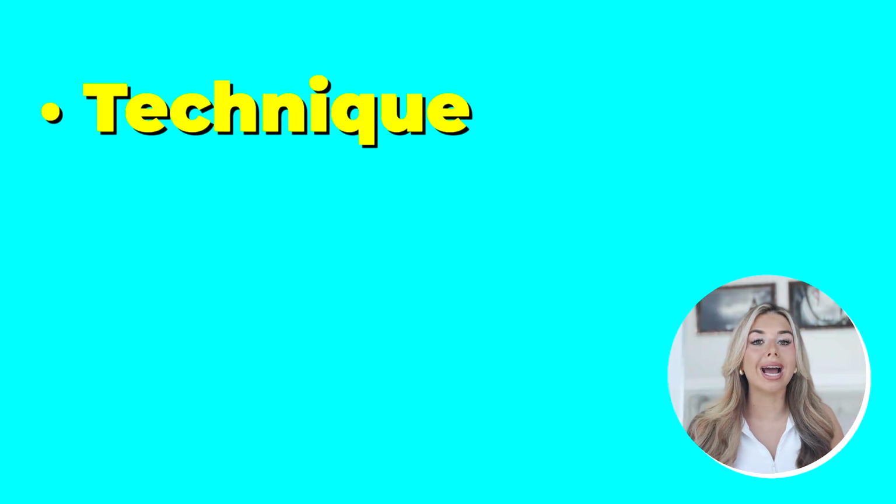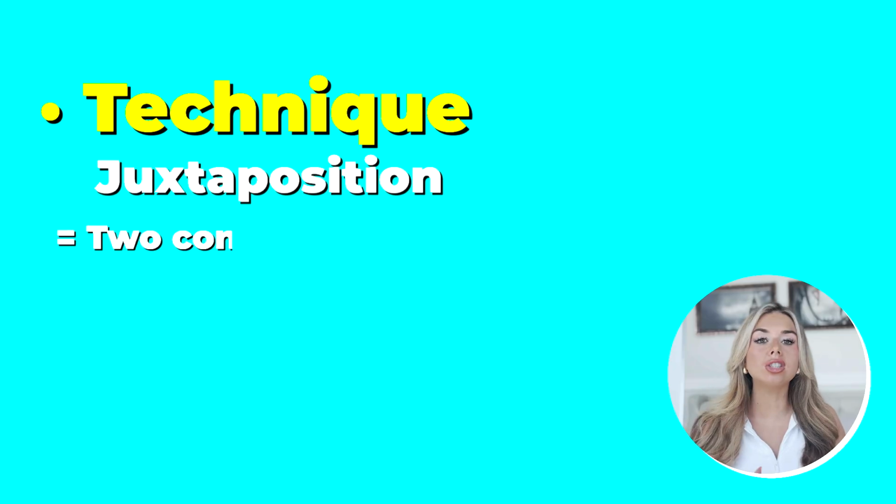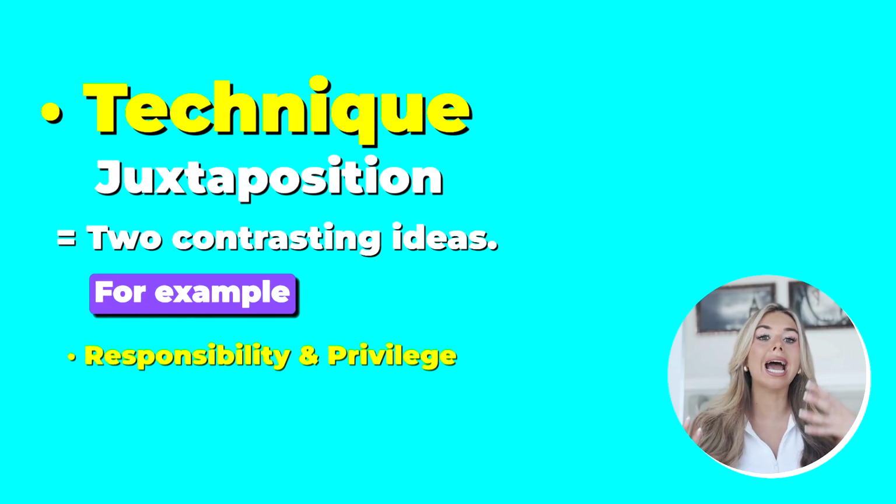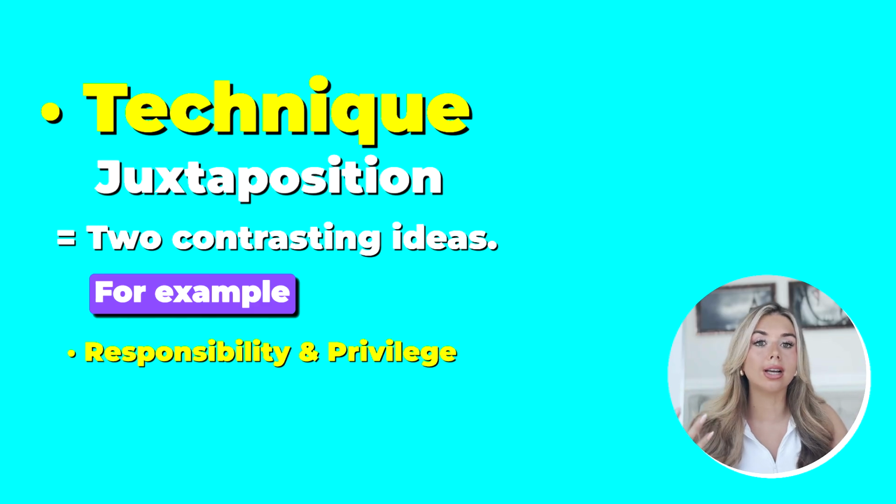So the technique we're going to look at is juxtaposition. Now, juxtaposition is just two contrasting ideas. So we look at the idea of responsibility and privilege. We can see they're contrasting ideas because being privileged is typically associated with being detached from responsibility or detached from consequences. So let's dive into some analysis.